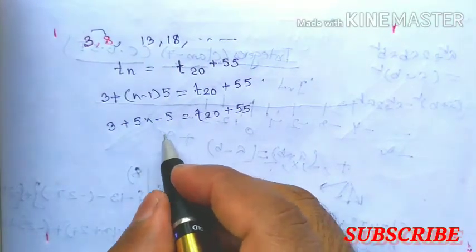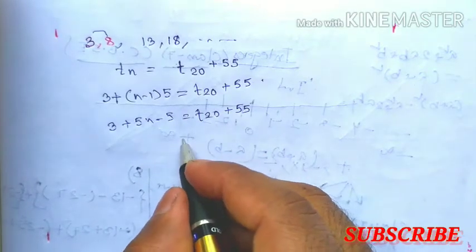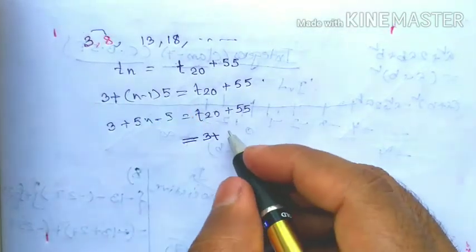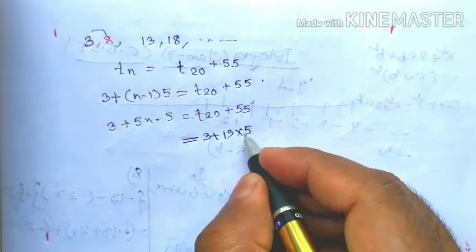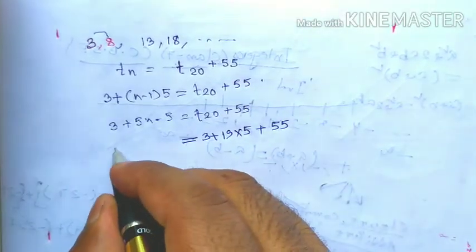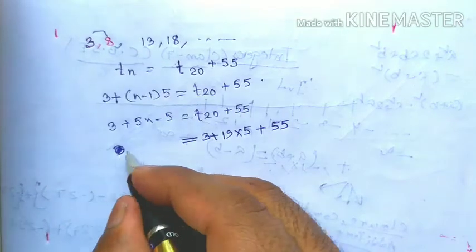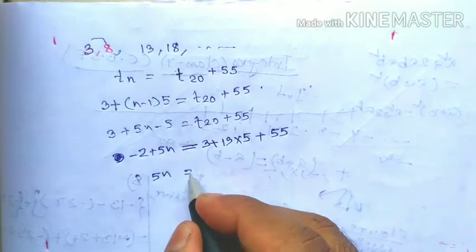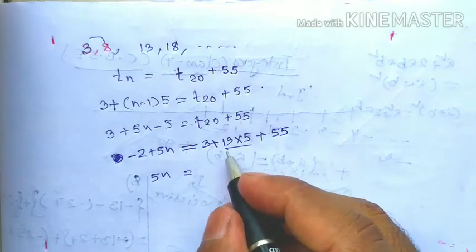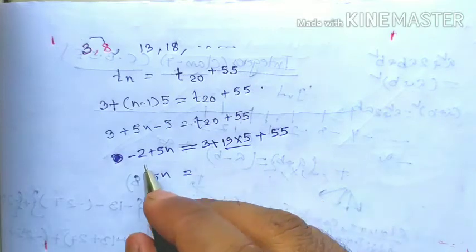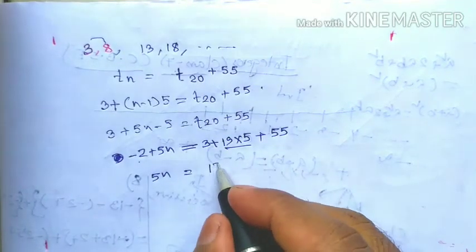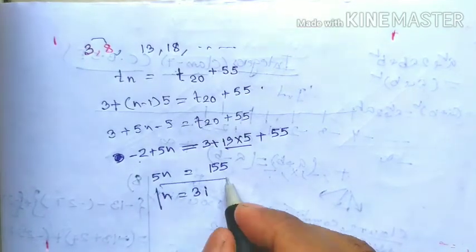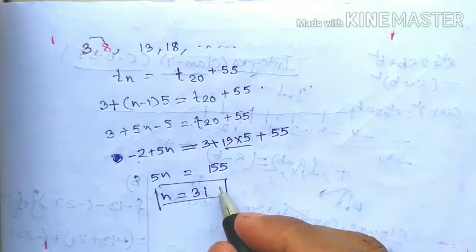Therefore T20 equals to আমরা এখানে ক্যালকুলেট করতে পারি a plus n minus 1, that is 19 into d মানে 5 plus 55. এখানে 3 minus 5 equals to minus 2 plus 5n. Therefore 5n equals to 19 into 5, 95 plus 3, 98, 98 minus 2 পাশে গেলে 100, 100 plus 55 equals to 155. n equals to 155 divided by 5 equals to 31.